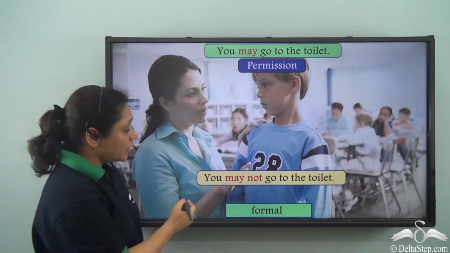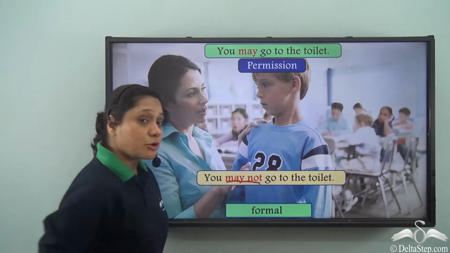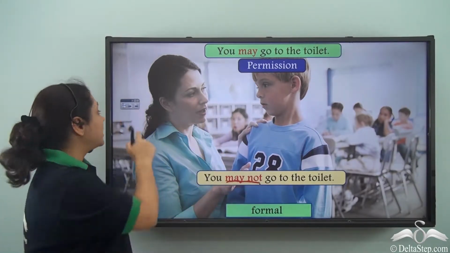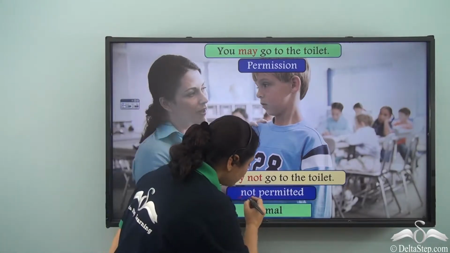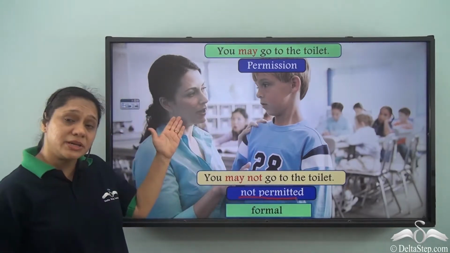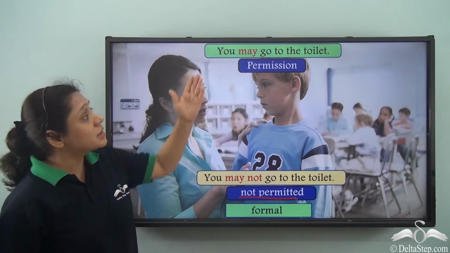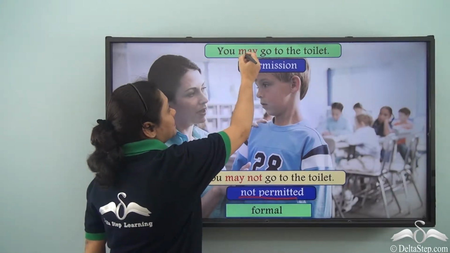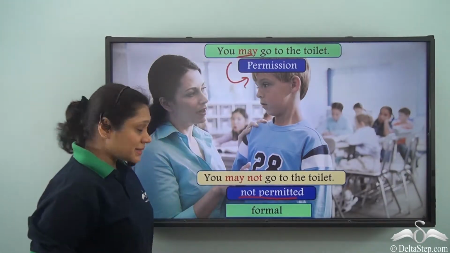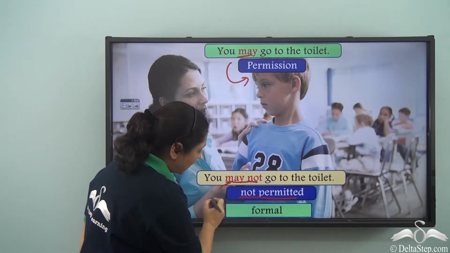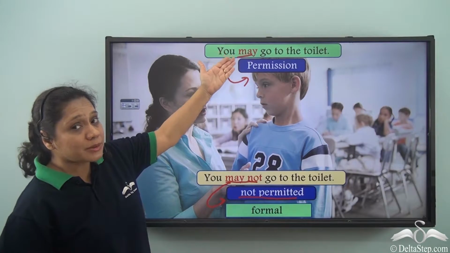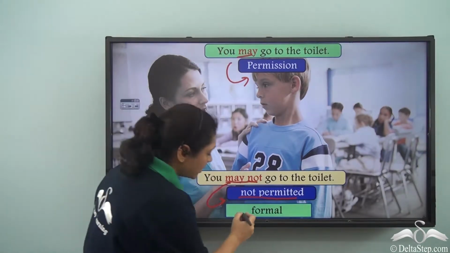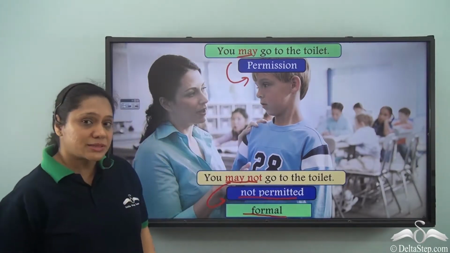But if we say you may not go to the toilet, may not is showing us that this boy is not permitted by his teacher to go to the toilet. So, may is showing us permission, whereas may not is showing that the boy is not permitted. Both may and may not are used in formal situations.